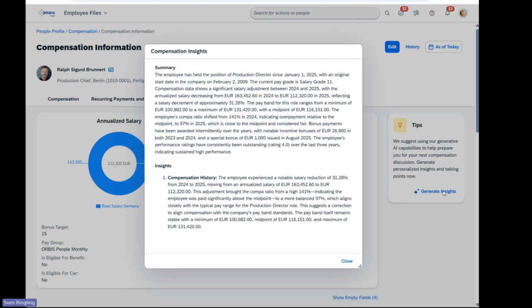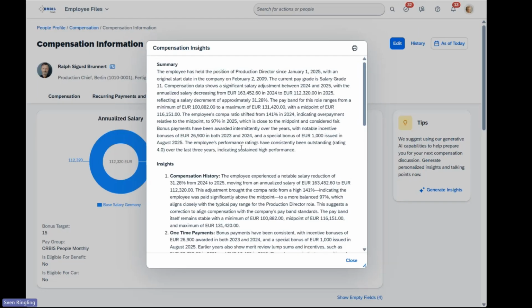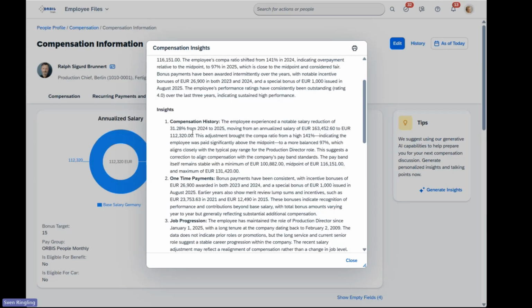So now we see the AI is pulling together a summary of Ralph's compensation. In the top, I actually want to go over the summary and look at the individual insights. It usually starts with a history, so it tells you for how long Ralph has been working here, when he got into the current salary level. And here in particular, it points out that there was a significant pay reduction of more than 30% between 2024 and 2025. So that's certainly a talking point for the meeting.